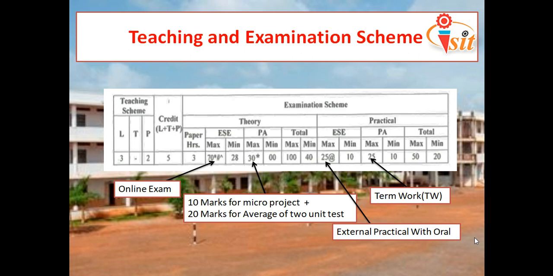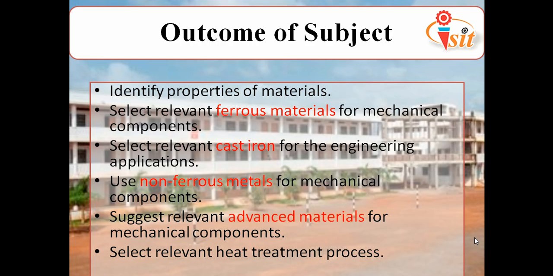We will move to the next one. As we are technical students, and as our institute is an NBA institute, we must know what the outcomes of a subject are, because we are going to go through the subject for 3.5 months. So before studying a subject, we must know what the outcomes will be. In this, we have a total of 6 outcomes.